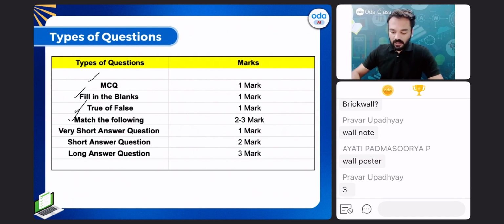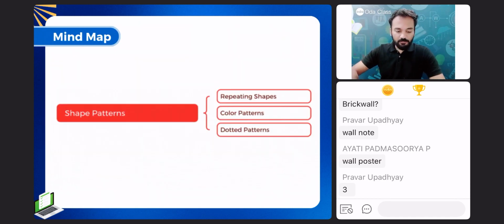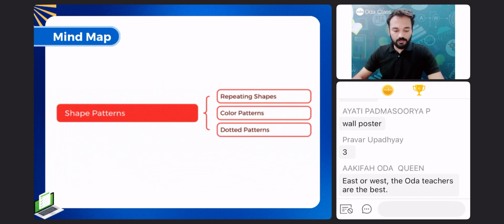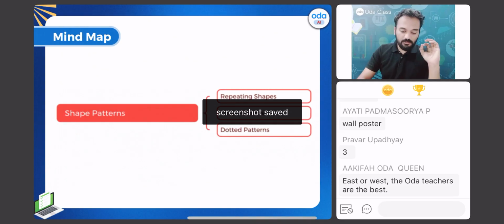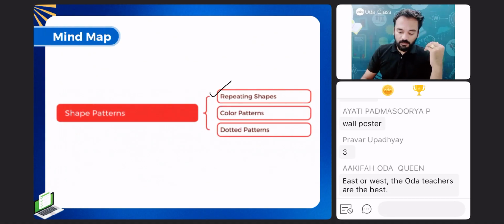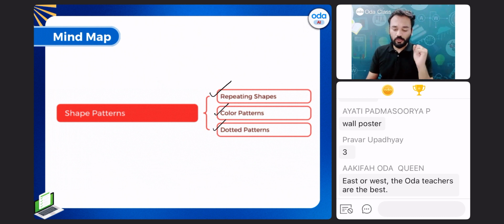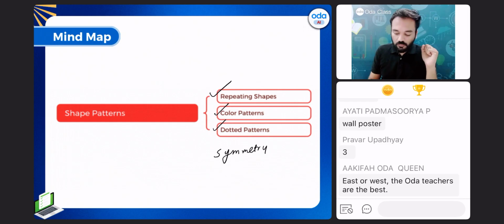So before we start, let me show you a mind map for this. In shape patterns, this is what we are going to discuss. Take a screenshot of this mind map. Very simple, three types of patterns: repeating shapes, color patterns, dotted patterns, and one more thing I'm going to tell you about, which is symmetry. Symmetry pattern also we will be seeing today.